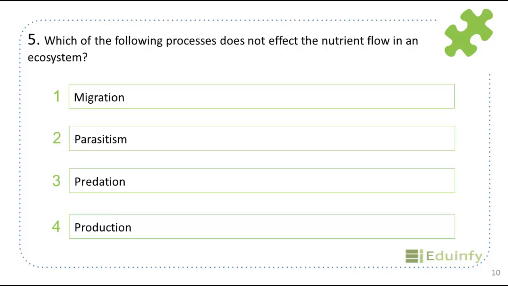And migration is a large scale movement of species to a different environment. Migration does not affect the nutrient flow in the ecosystem. So first is the answer.